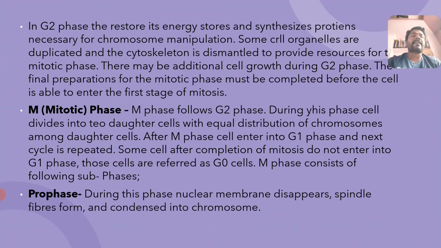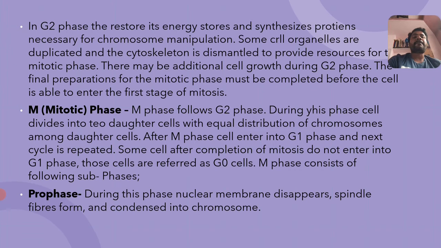Means they are preparing for dividing, and the cytoskeleton is dismantled to provide resources for the mitotic phase. There may be additional cell growth during G2 phase. See, the cell was in a small volume, but now the cell undergoes enlargement, the cell grows during G2 phase.